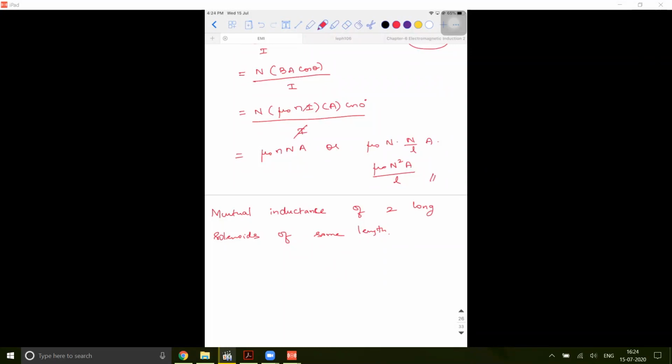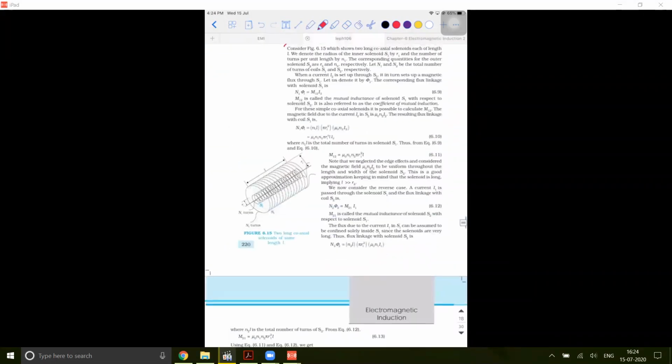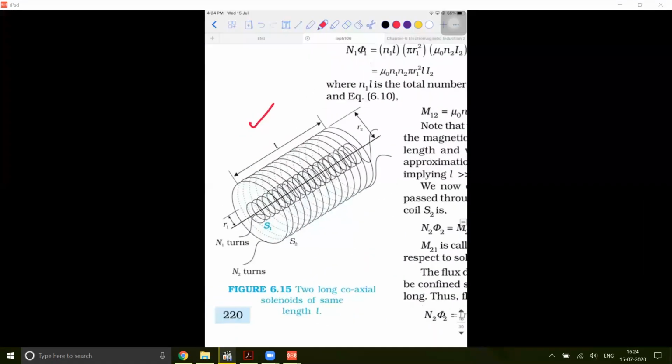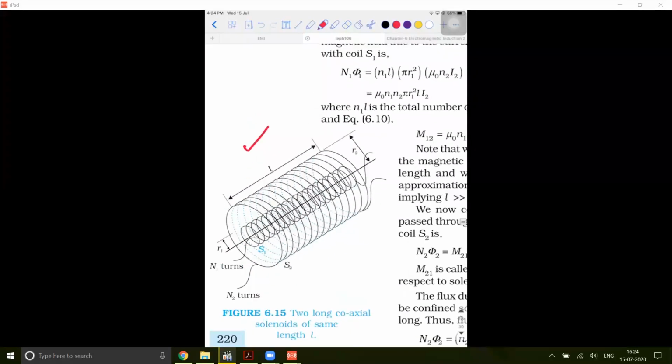See, for understanding purpose, I'll directly show you the diagram which is there in the textbook. So this is how the diagram is. You're able to see, no? There are two coils. There is one internal coil and one exterior coil. Inside you have a coil of radius R1. That is S1. S1 stands for solenoid 1. S2 stands for solenoid 2.